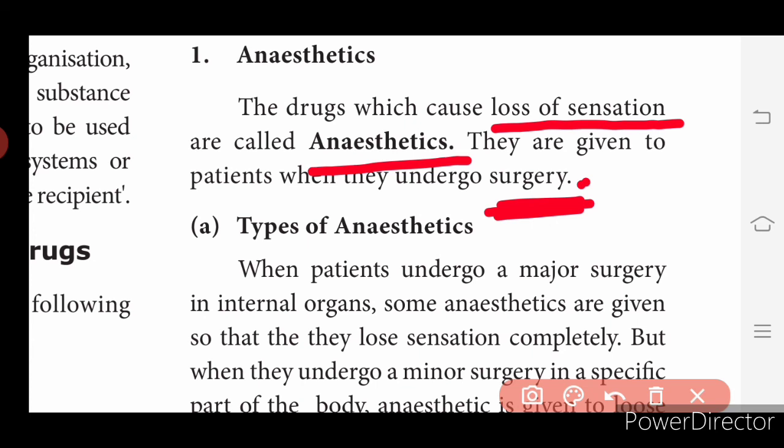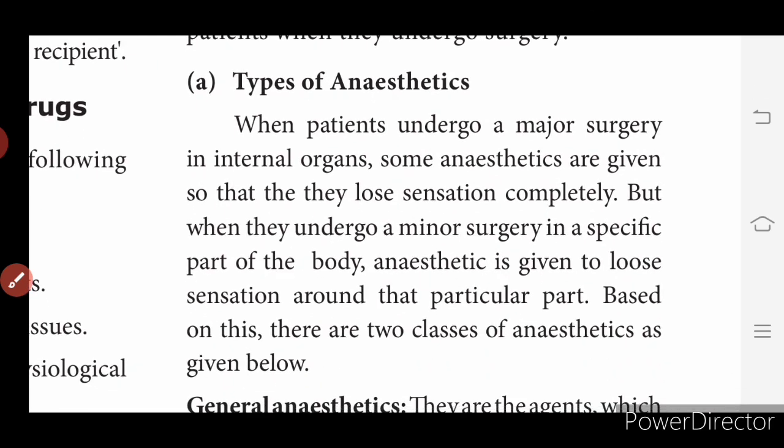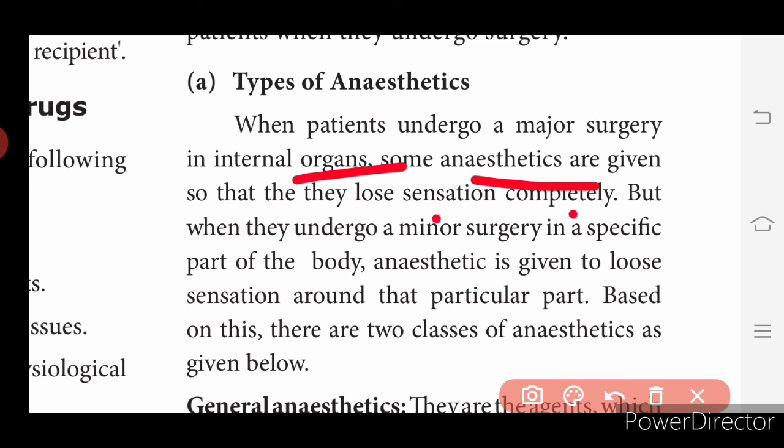So, types of anesthetics. When patients undergo a major surgery in internal organs, some anesthetics are given so that they lose sensation completely. But when they undergo a minor surgery in a specific part of the body, anesthetic is given to lose sensation around that particular part.